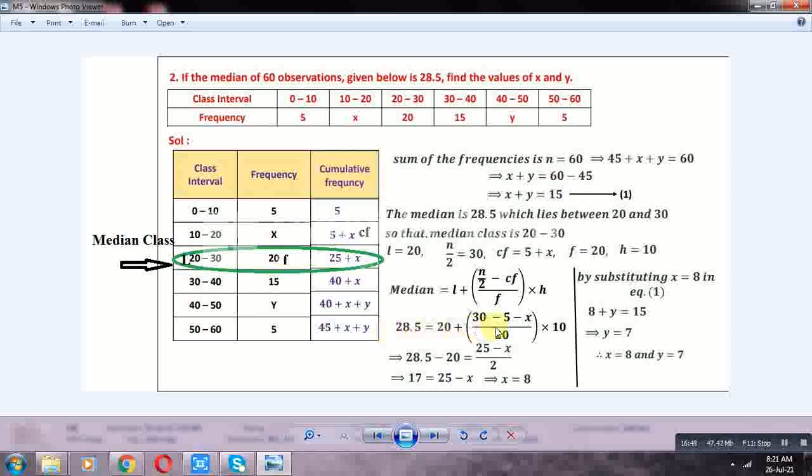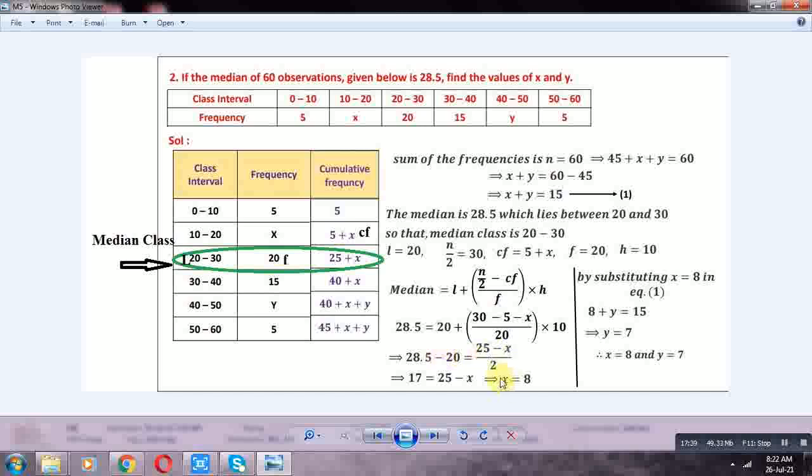Transposing 20 to the LHS, minus 20. 28.5 minus 20 is equal to (30 minus 5, that is 25 minus x) by 10 ones, 10 twos, by 2. 28.5 minus 20 is 8.5. 8.5 is equal to (25 minus x) by 2. The 2 in the denominator is transposed to the LHS, so 8.5 into 2 is 17. 17 is equal to 25 minus x.